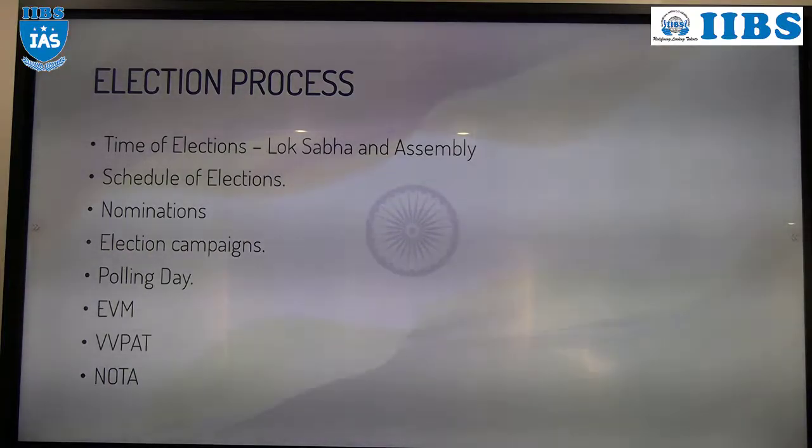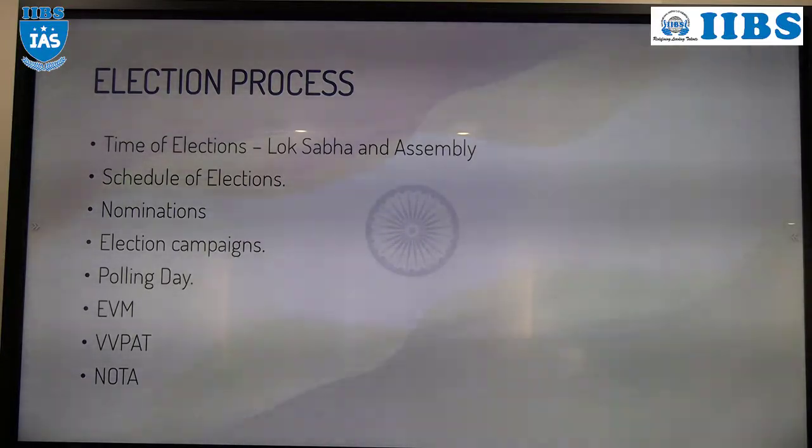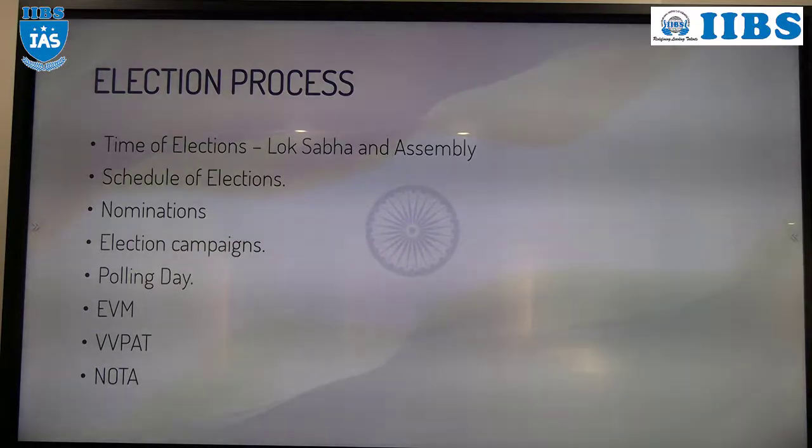So this is about the NOTA system. And how will the winner be declared? The winner will be declared based upon first past the post. What is that system? Listen. Total 100 votes. Out of 100 votes, one got 40, one got 30, one got 20 and one got 10. Who got the highest vote? 40. 40 will be the winner. That system is called first past the post.